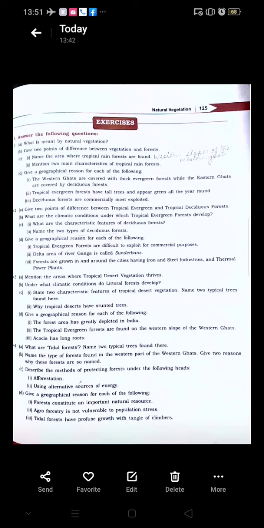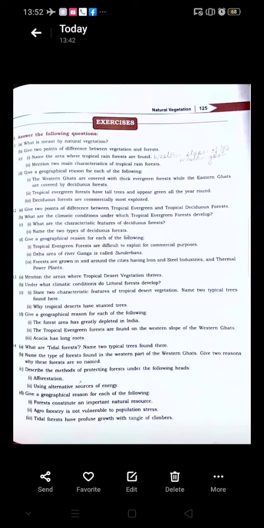Then, the second point, the major types of the world are grouped as forests, grasslands, scrubs and tundra. On the other hand, forest refers to a large tract of land covered with trees and accompanying undergrowth of shrubs, herbs, and sustaining thousands of life. Second point, in legal terminology, a forest is any land with its vegetative cover that has been so declared under a legal provision. So these 2 examples have to be written because they are asking for 2 points of difference